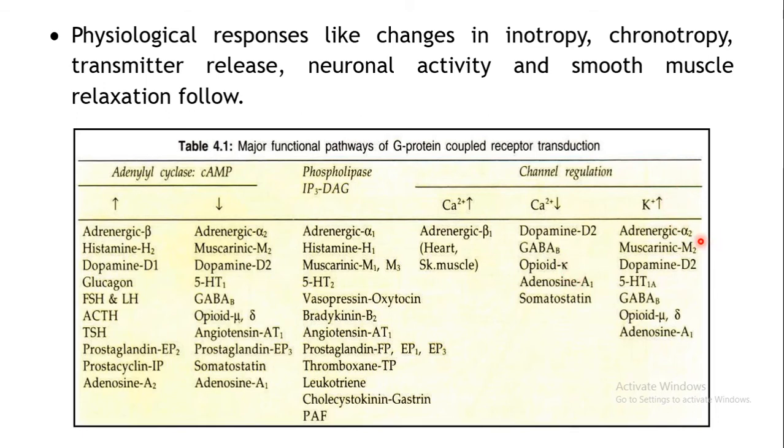Potassium channel opening in case of alpha 2, M2 or D2, 5-HT1A, GABA B receptor, opioid mu and delta receptor, and so on. So different types of receptor may involve different types of transducer mechanism.